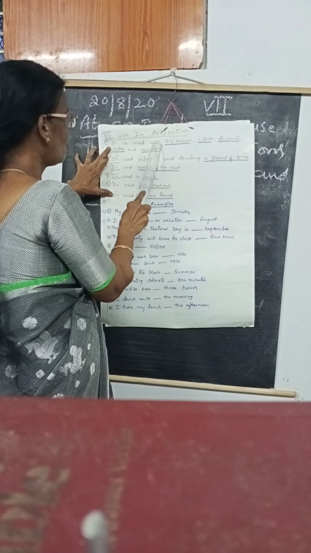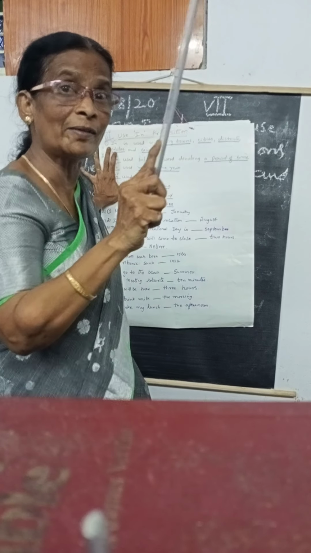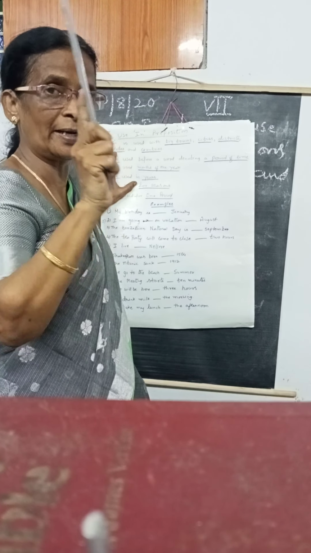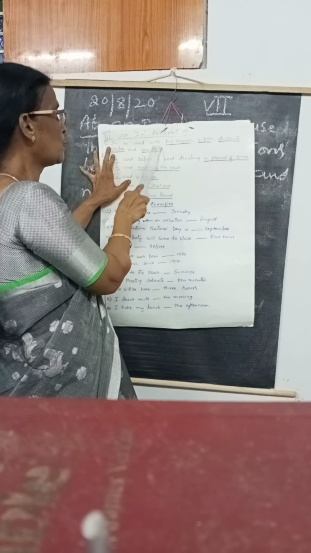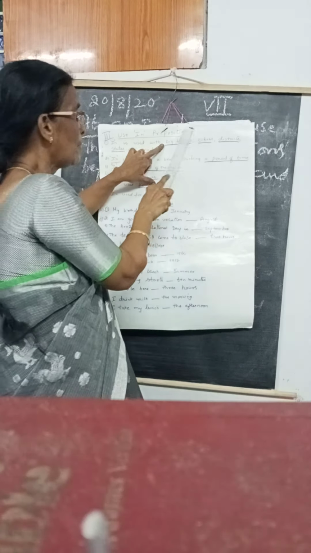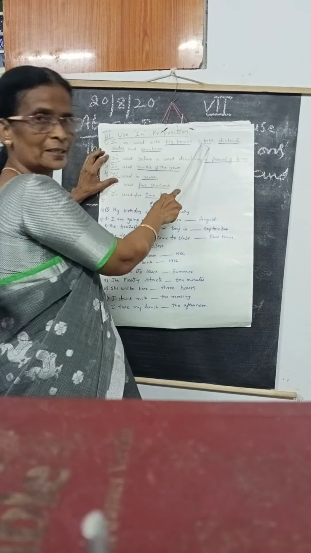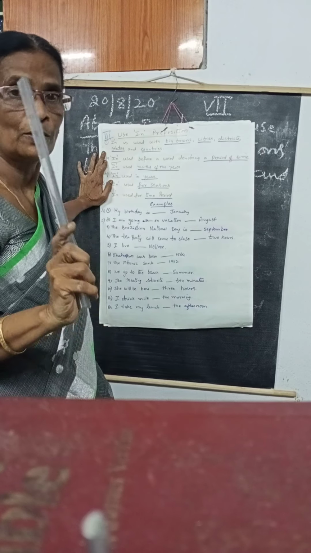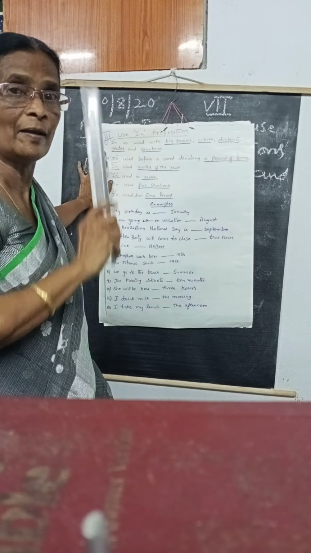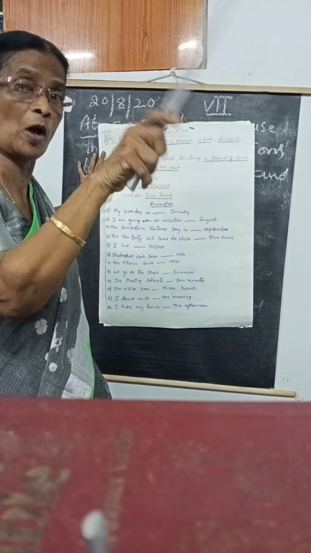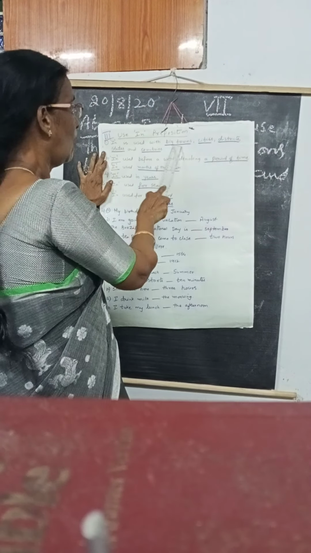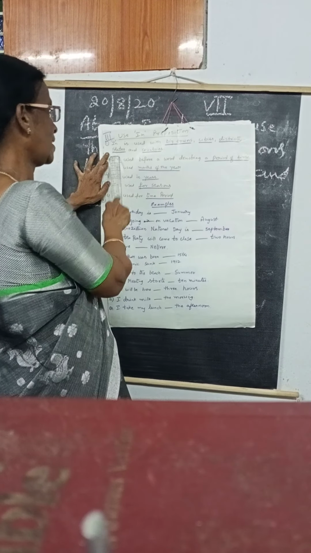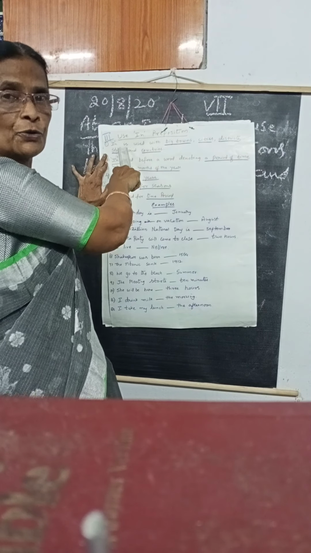In is used with big towns; at is used with villages and small towns. You remember, don't get any confusion. In is used with big towns. That's why I underlined big towns, cities, districts, states, and countries. Don't get confused between at and in. At is used before villages and small towns. But here, all big ones: big towns, cities, districts, states, and countries. Before that, we are going to use in.